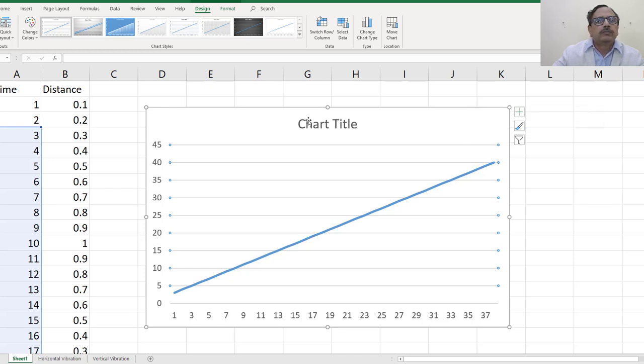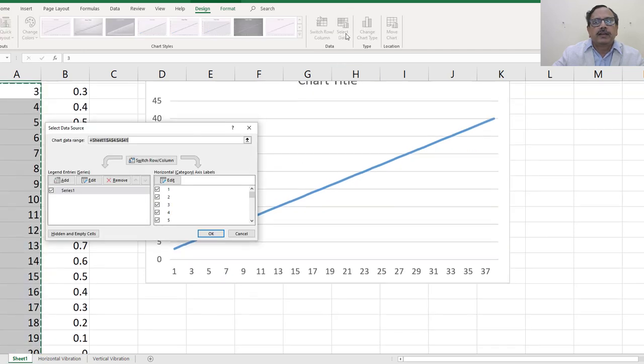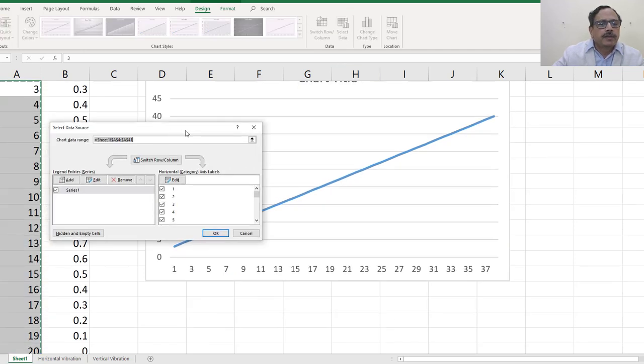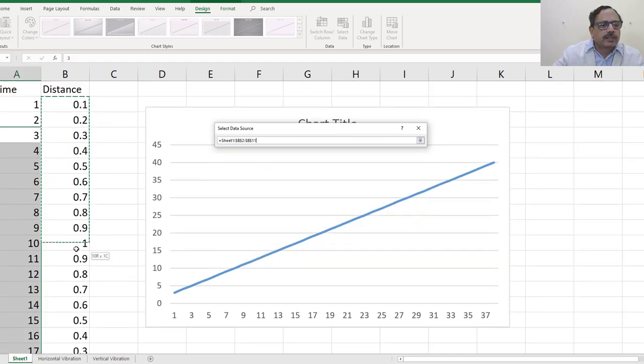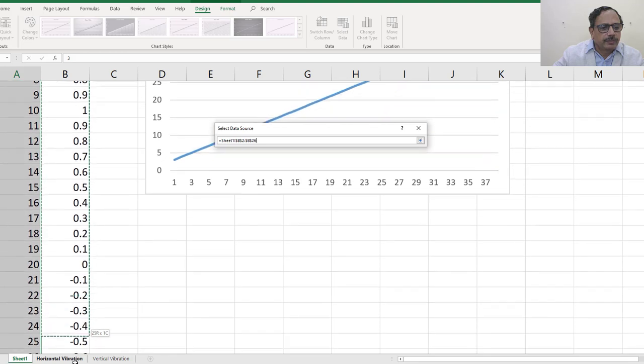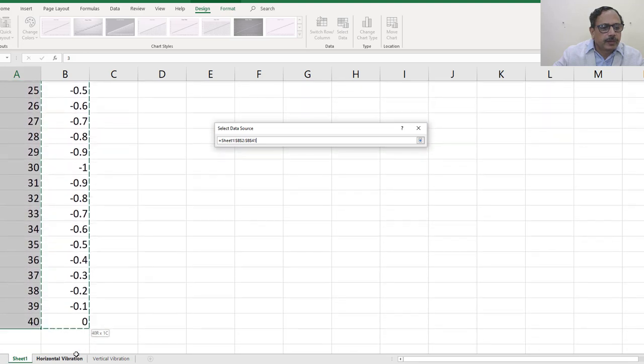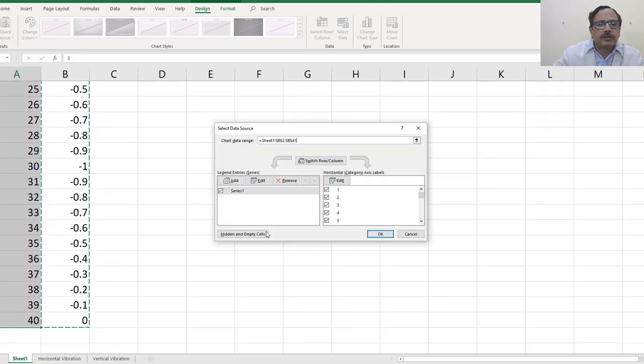So what we have to take is the data corresponding to this. If we select the data, in the selection of the data, we have to take what is the y-axis data first. So up to this, that's our y-axis. Here this is your x-axis data, which is 1, 2, 3, 4, like that.